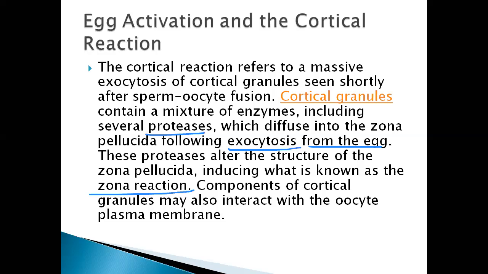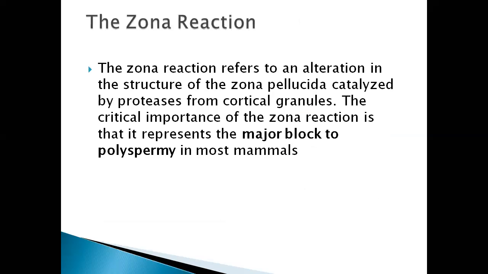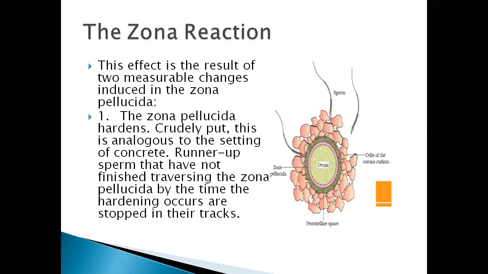The components of the cortical granules may also interact with the oocyte plasma membrane. The zona reaction refers to an alteration in the structure of the zona pellucida catalyzed by proteases from the cortical granules. The critical importance of the zona reaction is that it represents the major block to polyspermy in most mammals. This effect is the result of two measurable changes induced in the zona pellucida. First, the zona pellucida hardens. Crudely put, this is analogous to the setting of concrete.